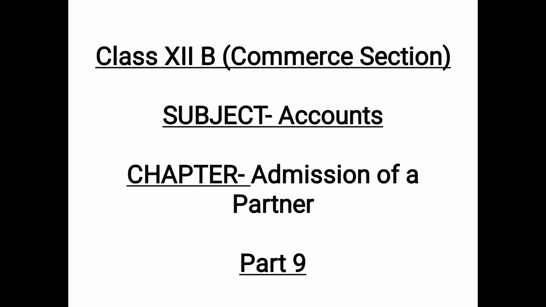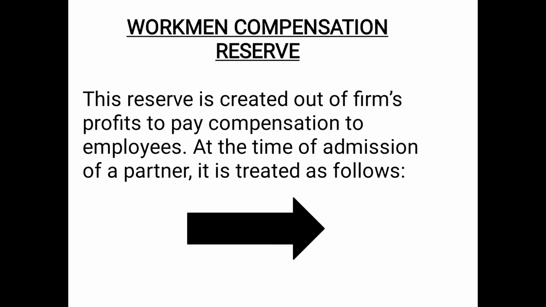In the previous video, we discussed distributing undistributed profit, reserves, and writing off accumulated losses. So, in this part, we are going to discuss one of the specific reserves. The treatment is the same. That means it has to be distributed among the old partners in the old ratio, and workman compensation reserve is